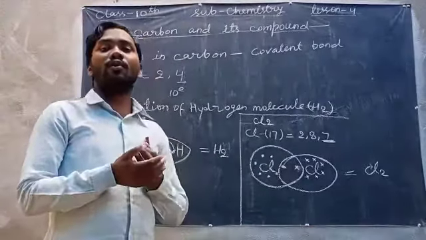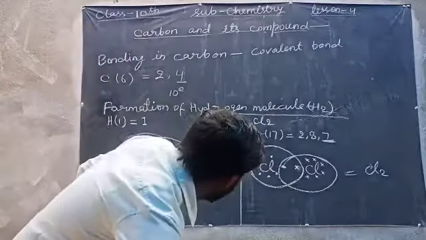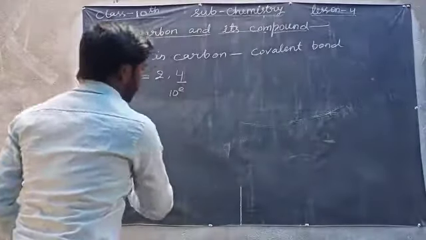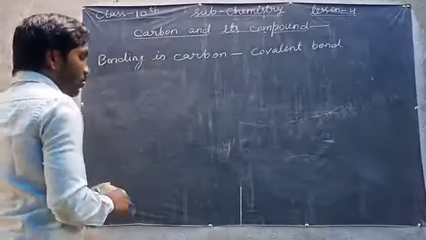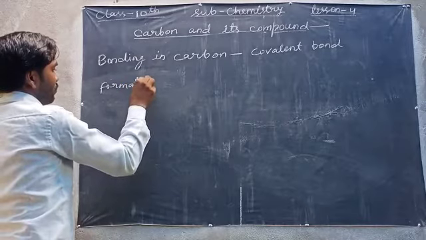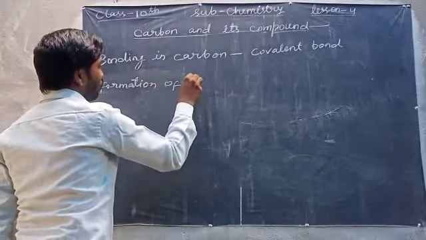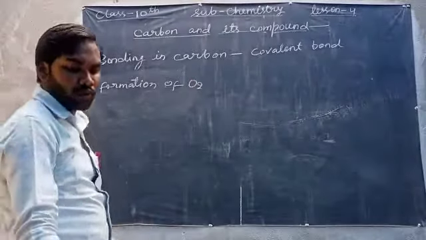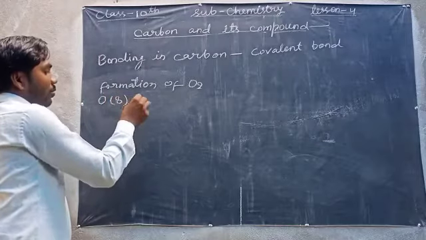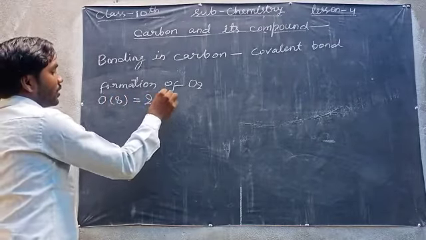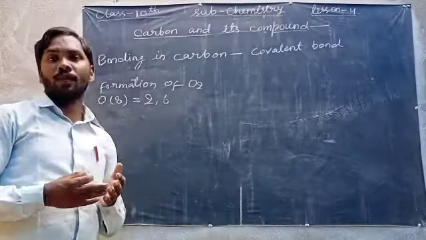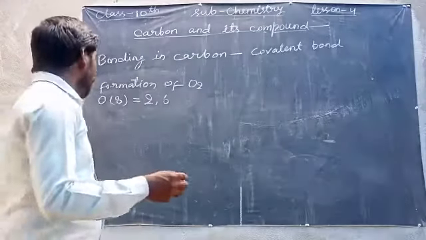Now I will tell you about double bond and triple bond. So now, formation of O2, oxygen molecule. As we know that oxygen has atomic number 8, its electronic configuration is 2 and 6, meaning there are 6 valence electrons in its valence shell.